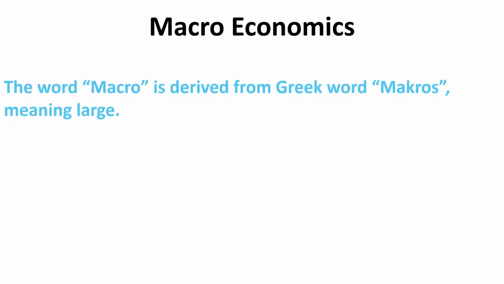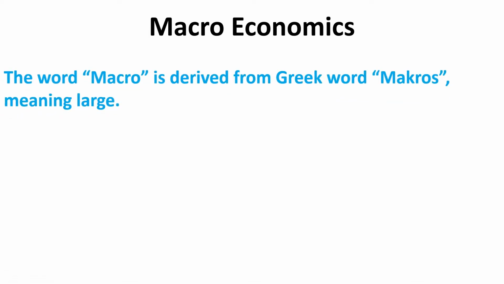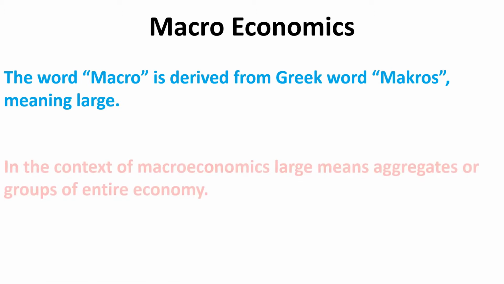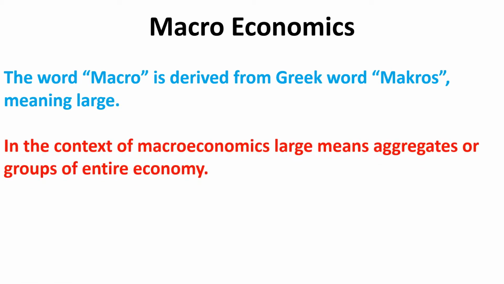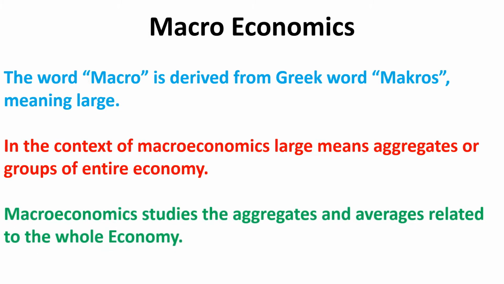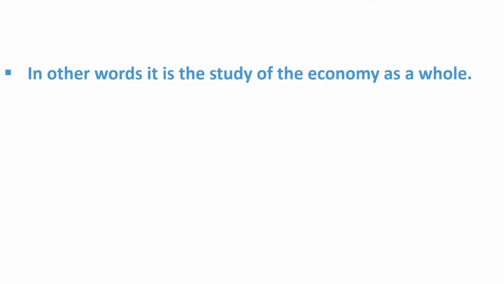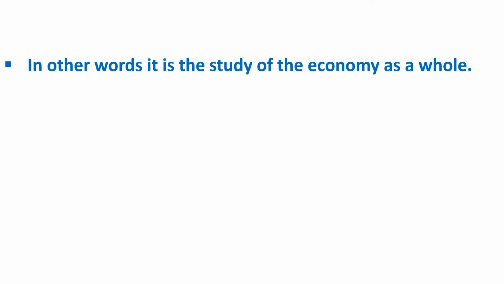Macroeconomics. The word macro is derived from Greek word makros, meaning large. In the context of macroeconomics, large means aggregate or group of entire economy. Macroeconomics studies the aggregates and averages related to the whole economy. For example, aggregate demand, aggregate supply, national income, general price level, etc. In other words, we can say that it is study of economy as a whole.